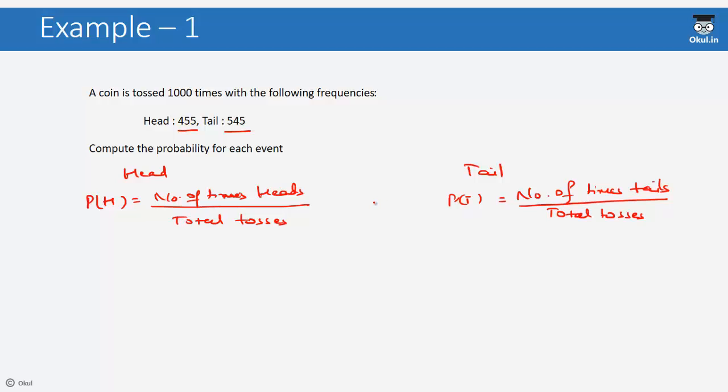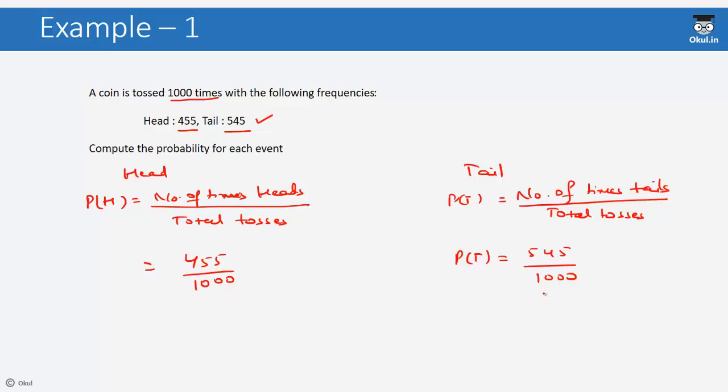So in the first case, that is the probability of head coming up, the number of times head came up is 455 and the total number of times that the coin was tossed is 1000 times. So the probability is 455 upon 1000. Similarly, the probability of tails coming up is total number of times tails came up, that is 545, divided by total number of times, that is 1000. So the probability is 545 by 1000. Now the probability of getting heads is 455 by 1000 and the probability of getting tails is 545 by 1000.